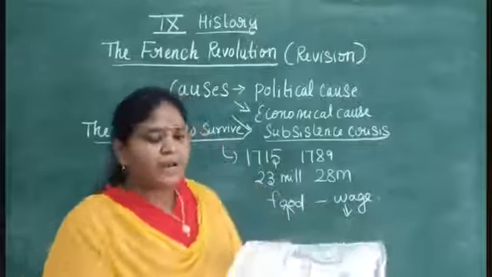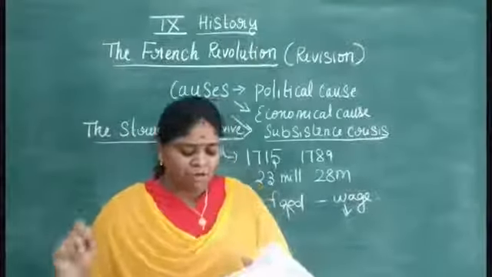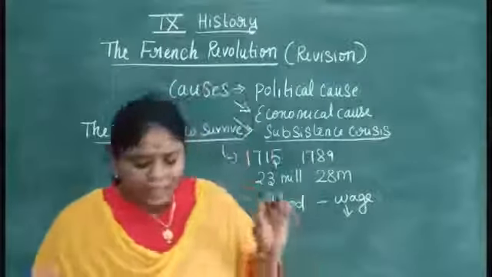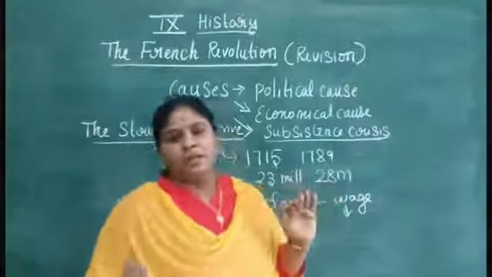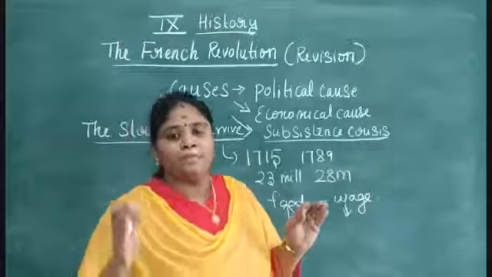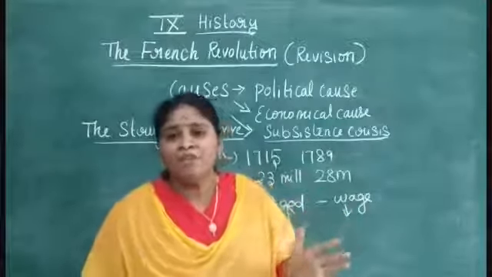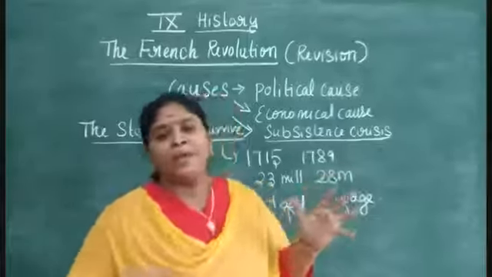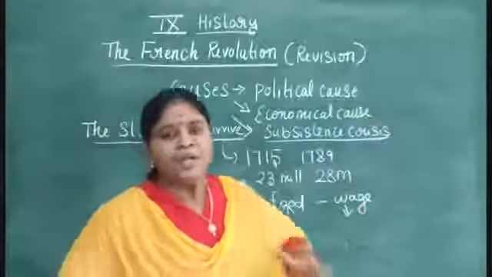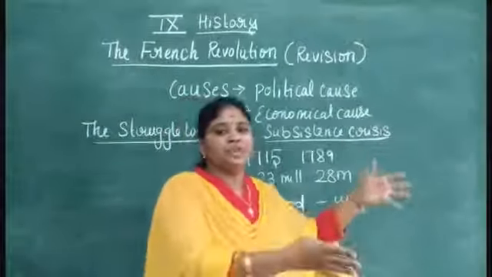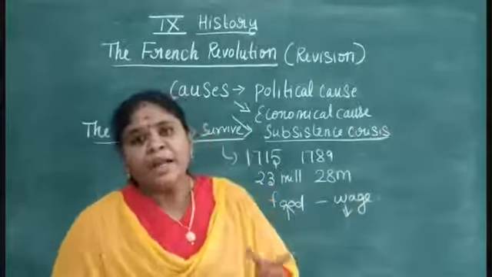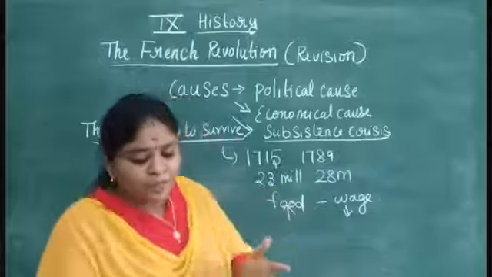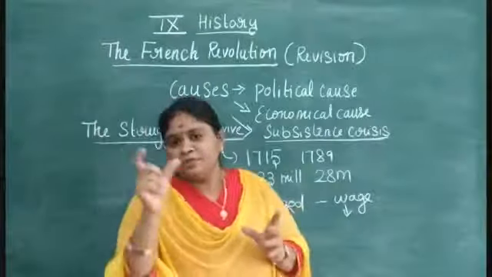So the proper definition of the subsistence crisis is the extreme situation in which the people are not able to fulfill their basic needs like livelihood. They are being pushed into an endangered condition. Endangered means they are fully in a condition of danger. They are in need of support from someone. So this is about the struggle for survival.